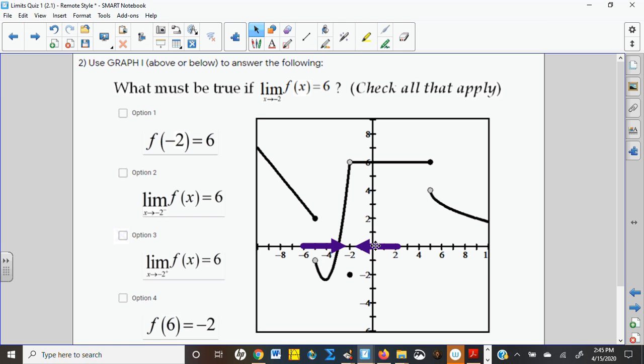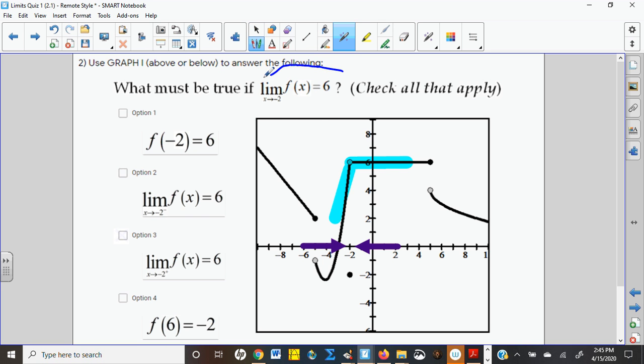Now we just did this one last problem, and what we found is that the left limit was 6 and the right limit was 6. And that's good because that has to be true. The left and right limits have to agree for the overall limit to exist. And that's what they're asking.